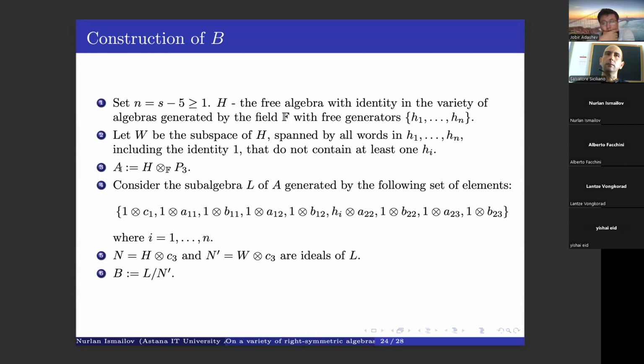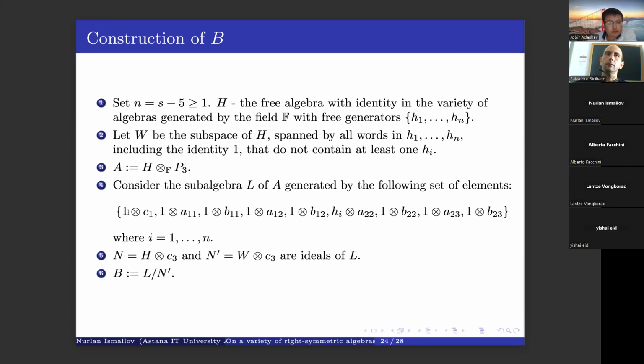Then we consider an algebra A as a tensor product of H and P3. And we consider a subalgebra of A, which we denote by L, which is generated by this set of elements.